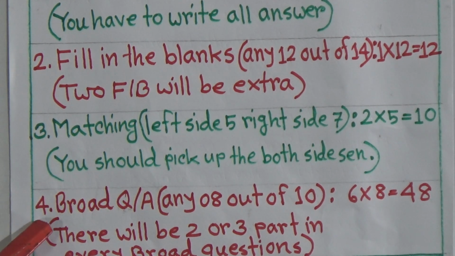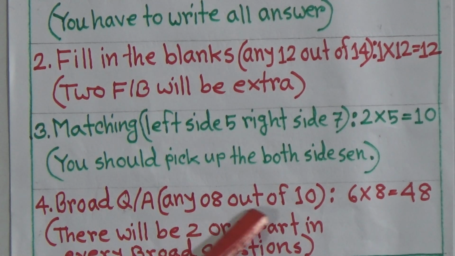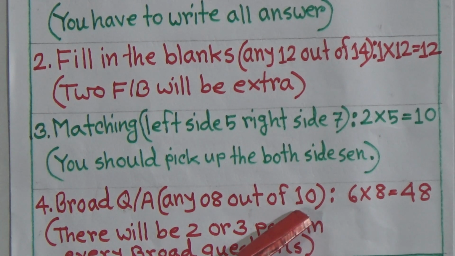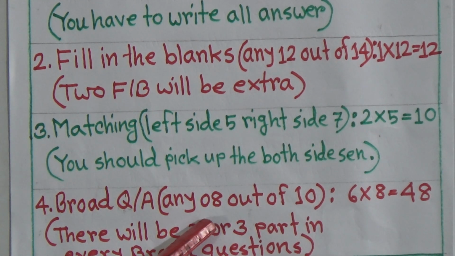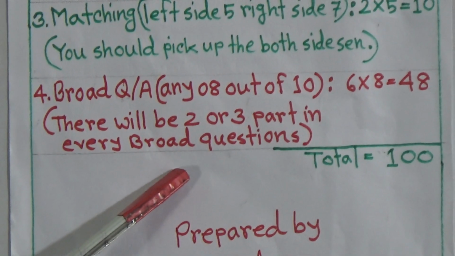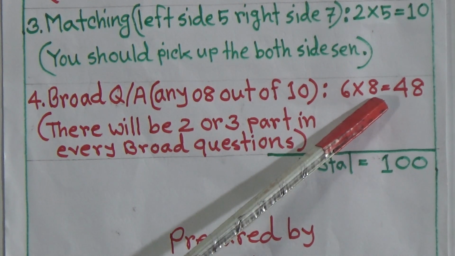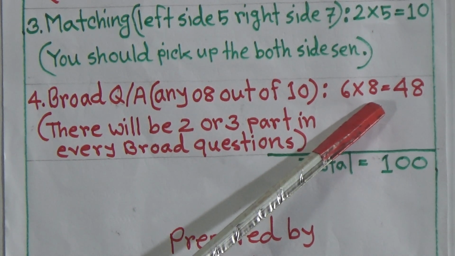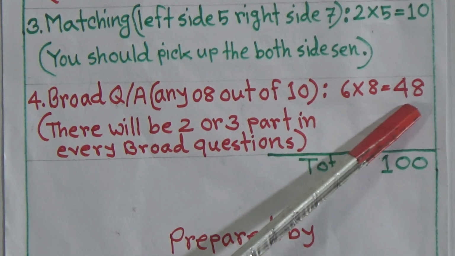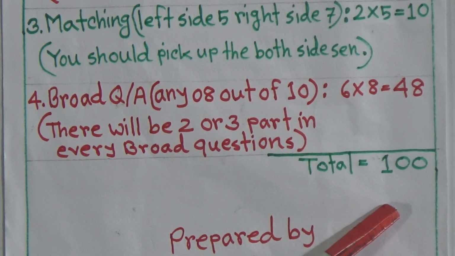Okay. Now number 4, there will be broad question answer and any 8 out of 10. It means total 10 broad questions you will get in your question paper, but you have to give any 8 answers. And there will be 2 or 3 parts in every broad question. Students, I have already shown you what type of question will be. So each broad question will be 6 marks and there will be 8. You have to give the 8 question answers. So 6 multiply 8, 48. So total is 100 marks.